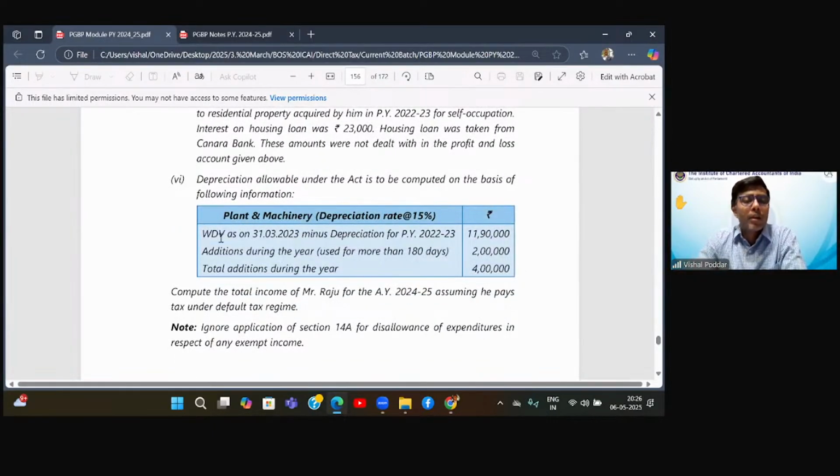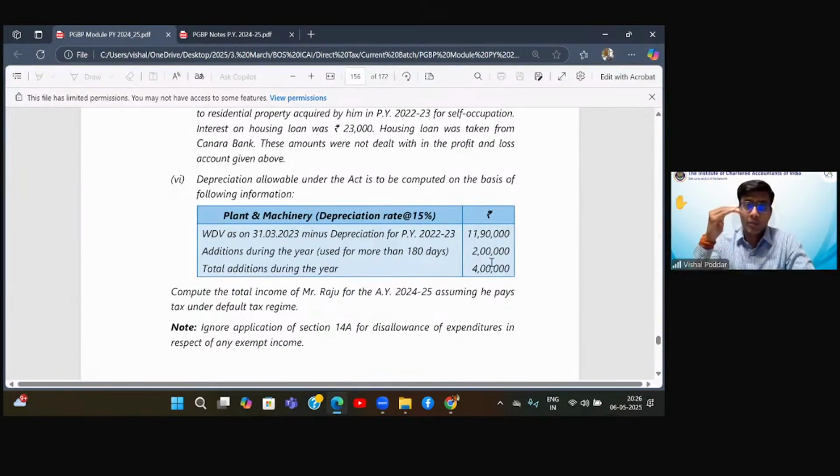Now what is the working? WDV as on 1st April 2023, which is in my example the first day of the year, minus depreciation for 22-23. Additions during the year used for more than this, total additions during the year. Opening WDV is 1190, total additions is 4 lakhs. There is no sale. Out of this 4 lakhs, 2 lakhs are less than 180 days. How come? Because they are saying additions during the year used for more than 180 days is 2 lakhs. Total addition is 4 lakhs. It means half, that is 2 lakhs, is less than 180 days.